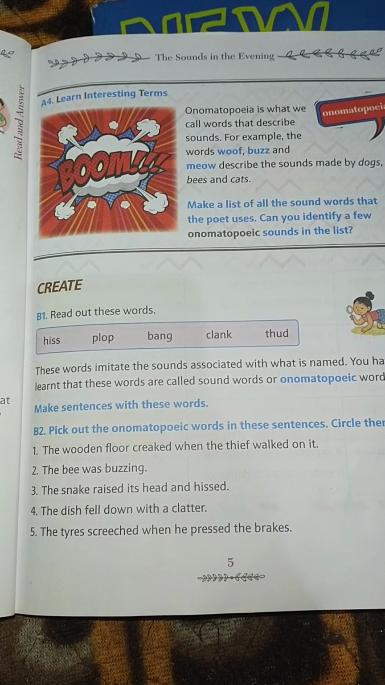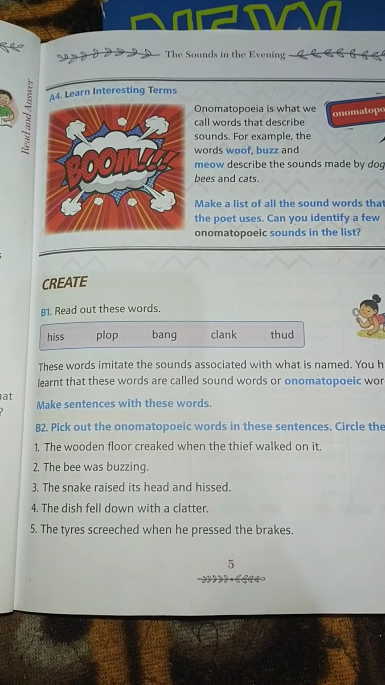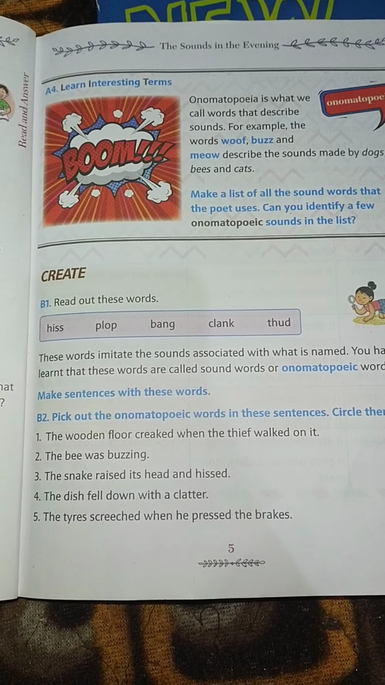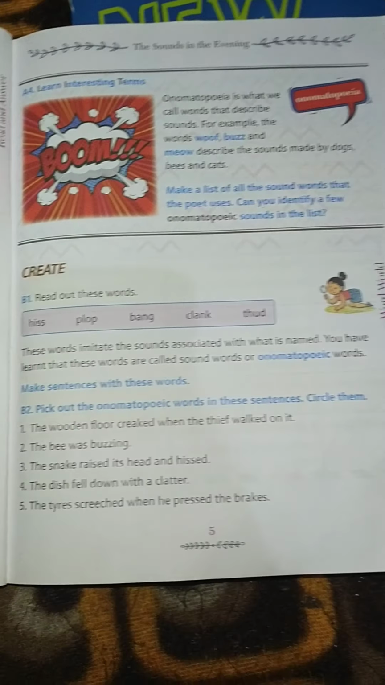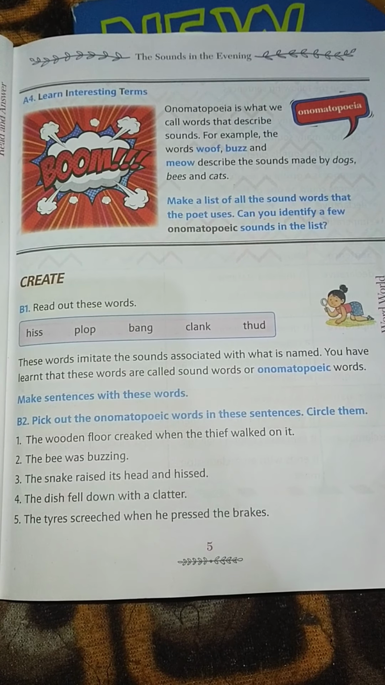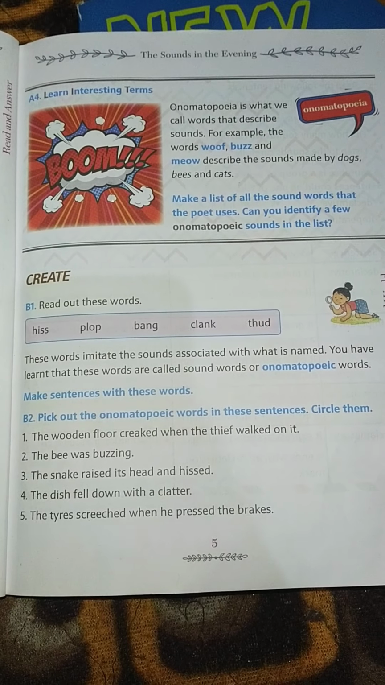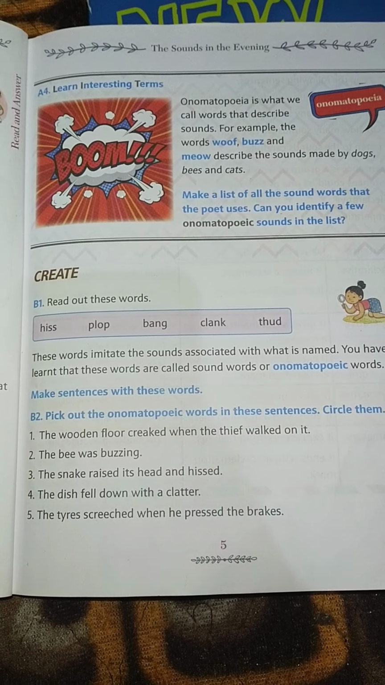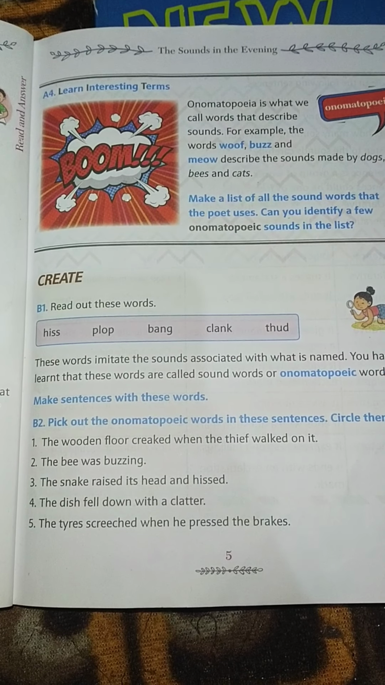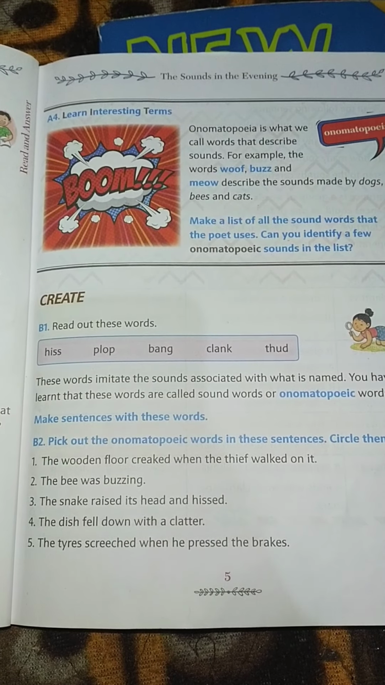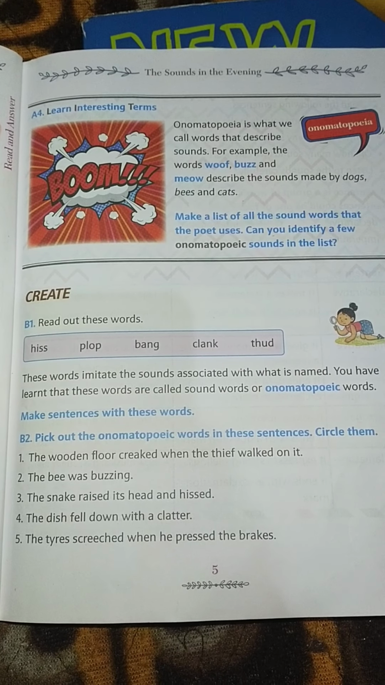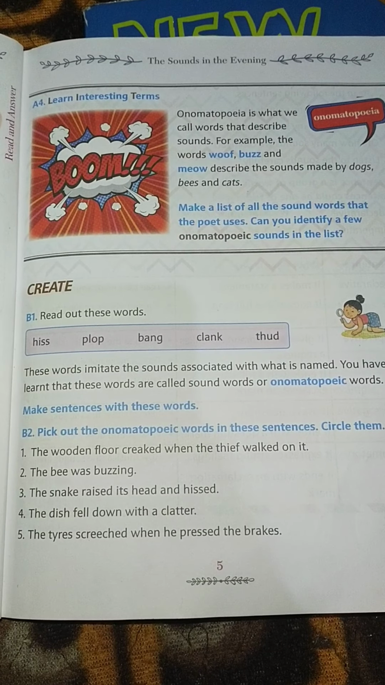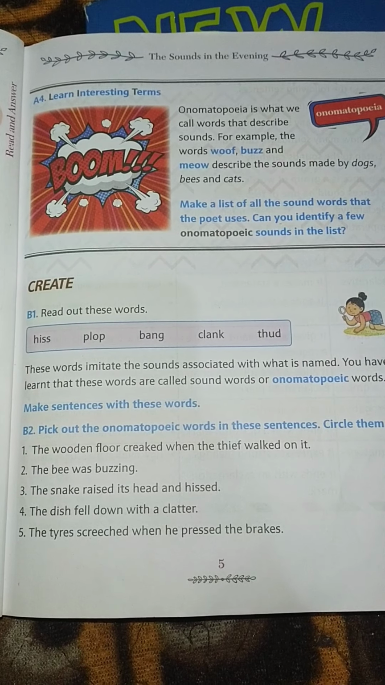Read out these words aloud. Hiss, plop, bang, clank, thud. These words imitate the sounds associated with what is named. You have learned that these words are called sound words or onomatopoeic words. Okay. So hiss, plop, bang, clank, and thud. These are the words that imitate the sounds associated with what is named.